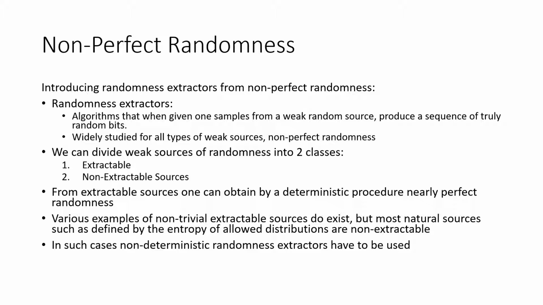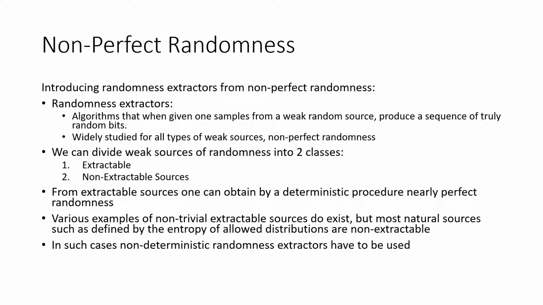Because perfect randomness is expected by most of the applications, it is natural to attempt to post-process weak randomness into nearly perfect randomness, which can be substantially used in algorithms and protocols. This process is called randomness extractors. The goal of randomness extraction is to take samples from a weak random source, one where samples may not be uniformly distributed, but do have some inherent randomness, and generate samples that are close to being uniformly distributed.